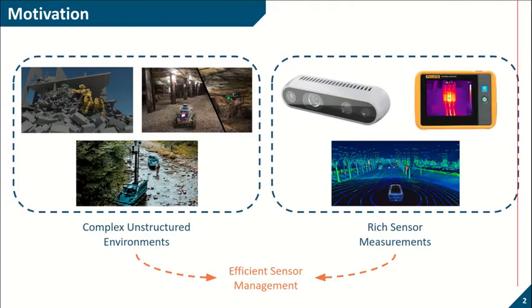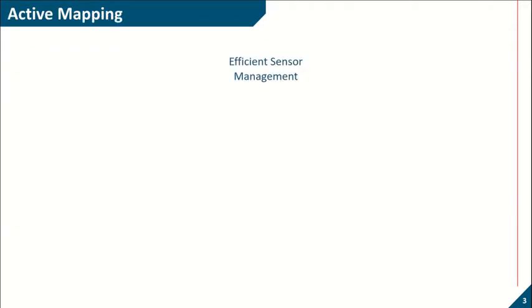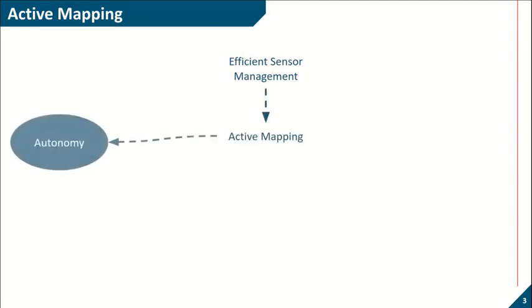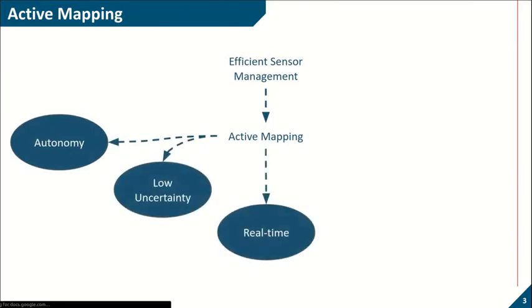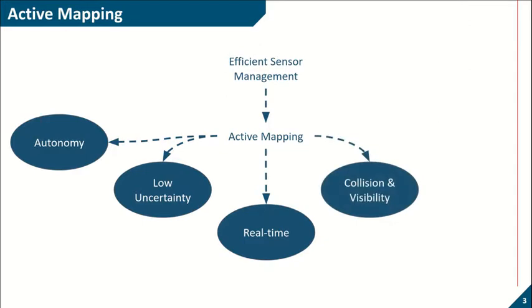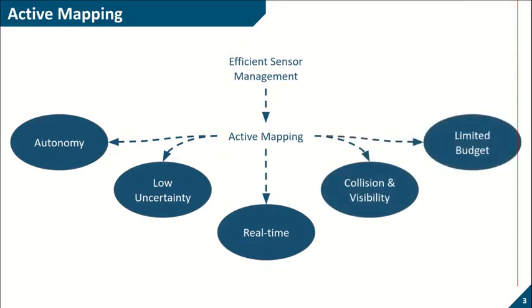In the context of robot exploration, the problem of efficient sensor management can be formulated as active mapping, where we aim to autonomously build low uncertainty maps in real time, considering the collision and visibility constraints under a limited exploration budget such as time or distance. One of the first works that attempted to propose a solution to active mapping was frontier-based exploration, which founded a family of geometry-based exploration methods. However, geometric methods generally fail to achieve low uncertainty and efficient exploration strategies due to their simple objective function.